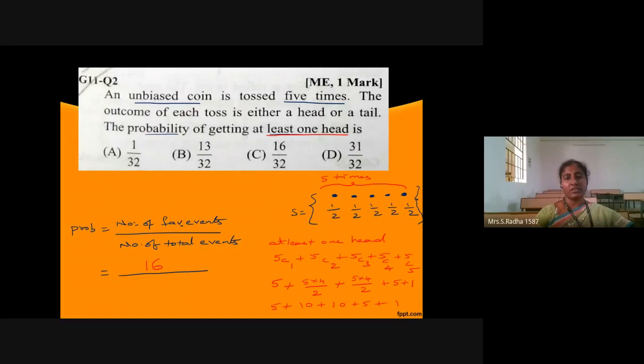Numerator is 16. The denominator is 2 power 1 for each event, so overall it is 2 power 5 in the denominator, which is 32. So 16 by 32 is the answer. Number of favorable events by number of total events.